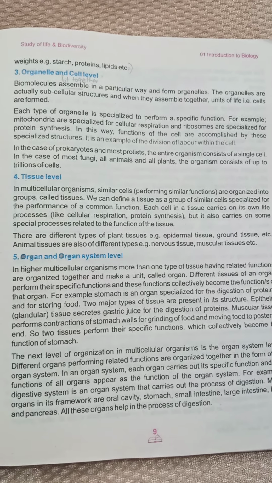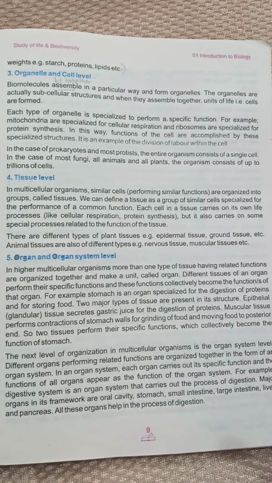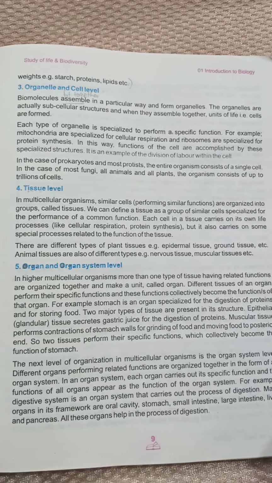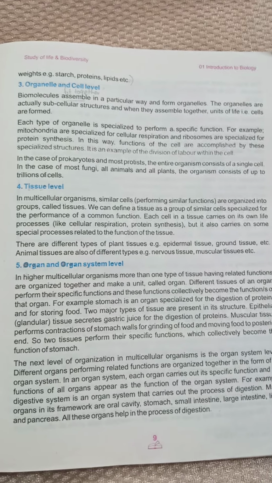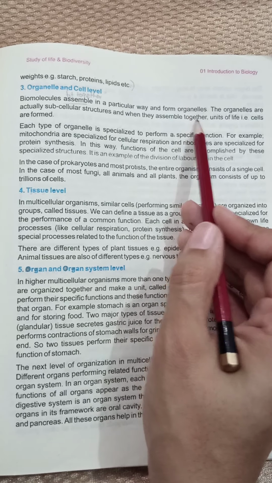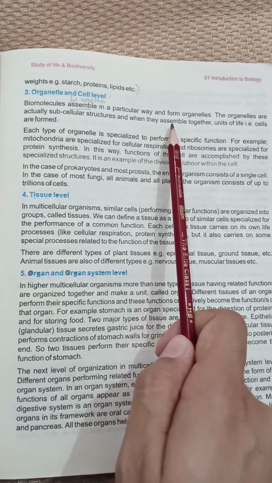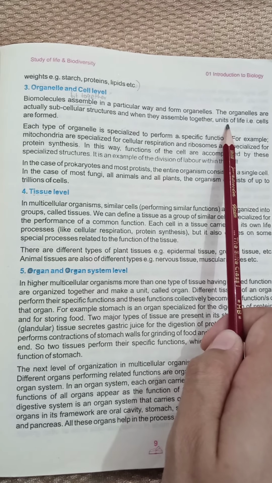When biomolecules assemble, meaning fit together closely with each other in a specific way, they form the organelles. If the question comes, how are organelles formed? So its answer will be: biomolecules assemble in a particular way and form organelles.